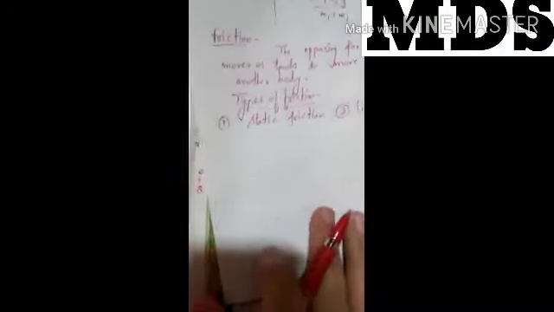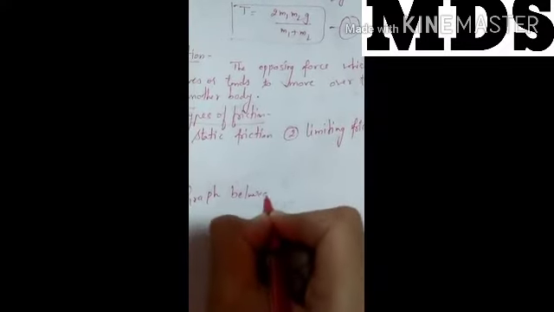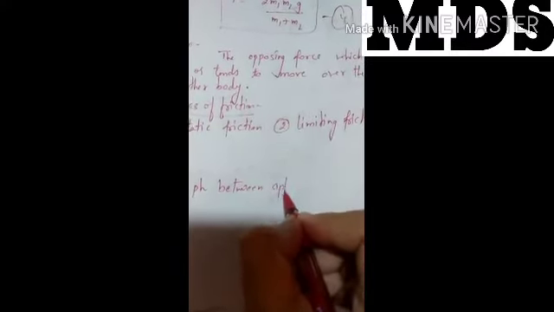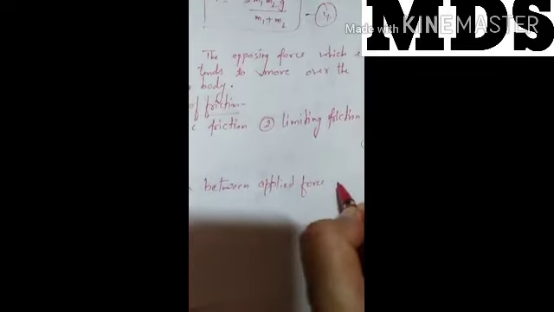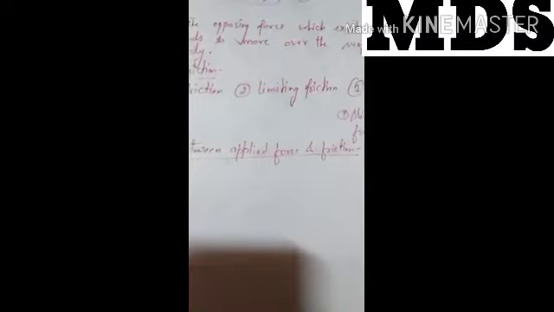By a graph between the applied force and friction we can show all three frictions acting on an object. How can we make this graph?